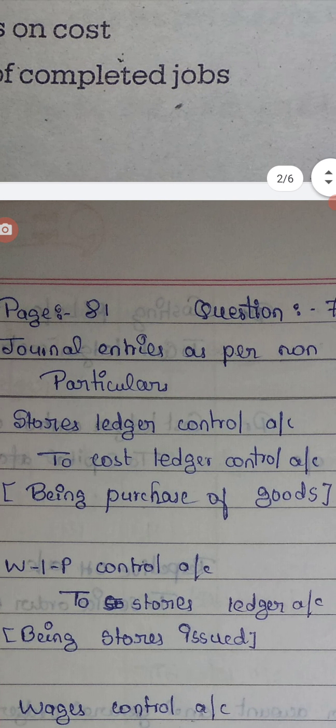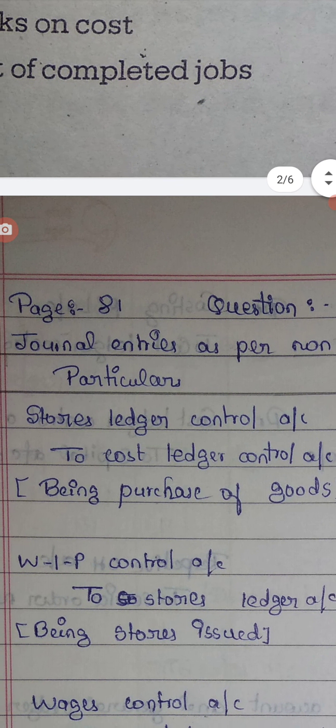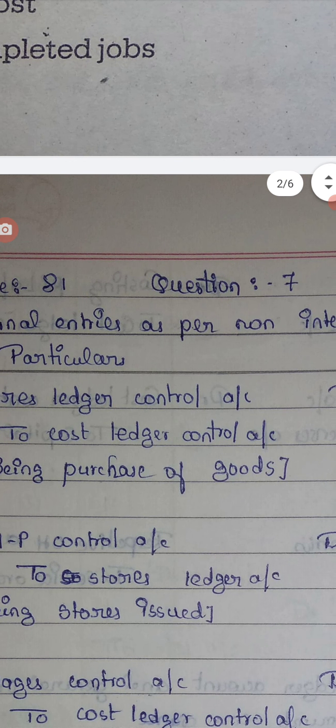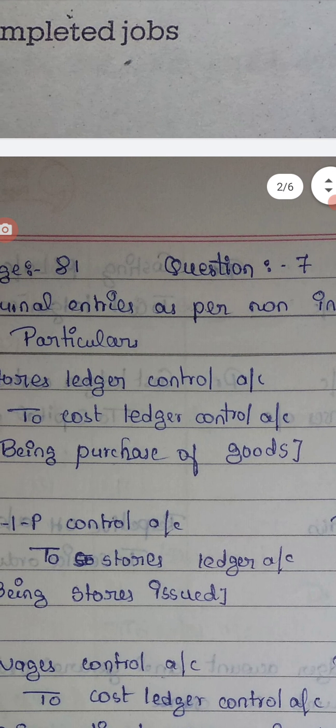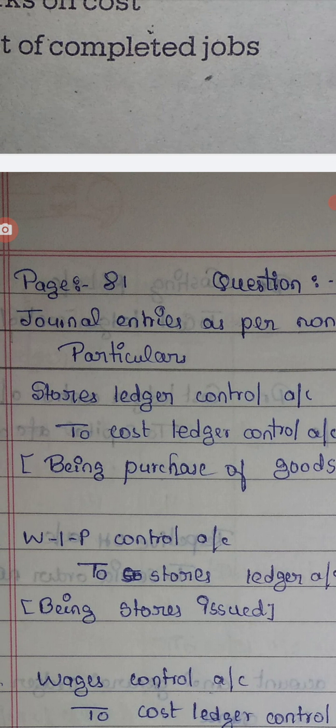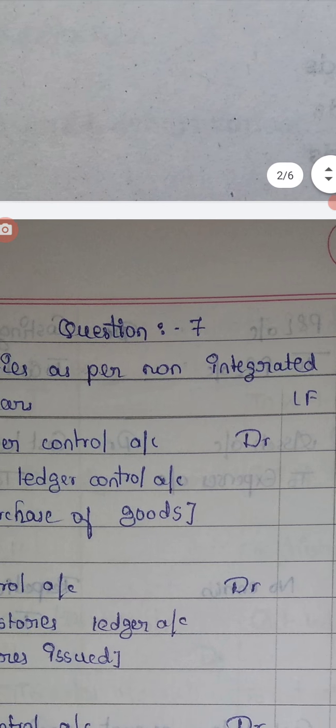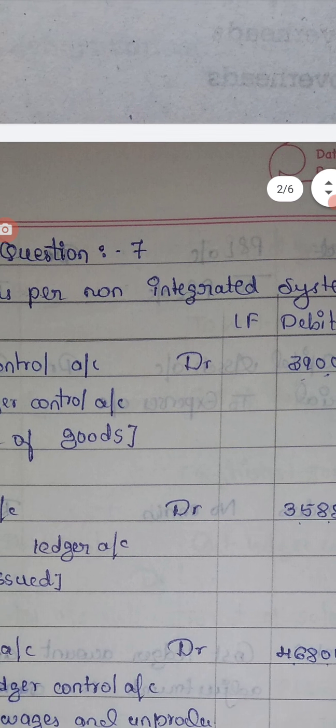For purchase of goods we have stores ledger control account debtor to cost ledger control account. Stores ledger represents material. So when stores or material comes in, we debit stores ledger control account to cost ledger control account, and the amount written here is 3 lakh.